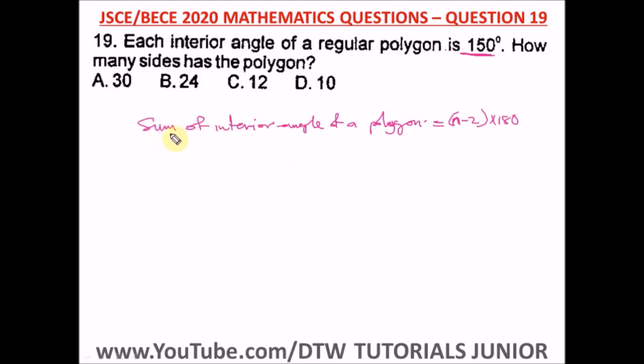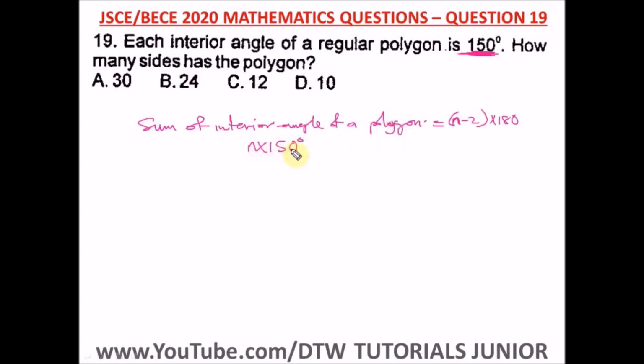So it means that the sum of the interior angles of that polygon, where we don't know the number of sides, we're looking for the sides. It's N times what? 150. That will give us the sum of the interior angles of the polygon, because here we've been given that each angle of the polygon is 150 degrees. So the total sum of the interior angles of that polygon is N times 150. That's the number of sides of the polygon times 150 will give us the sum of the interior angles of that polygon.